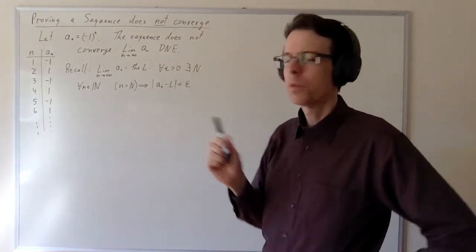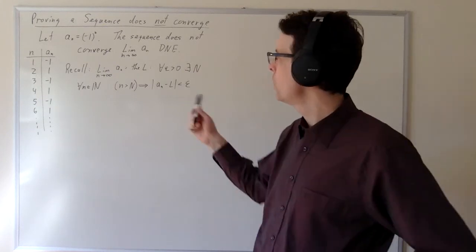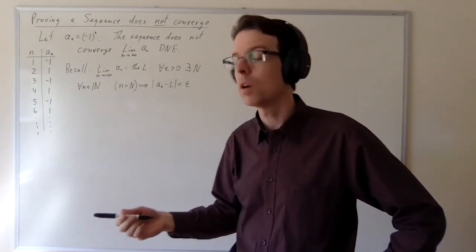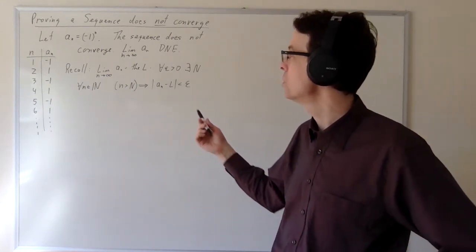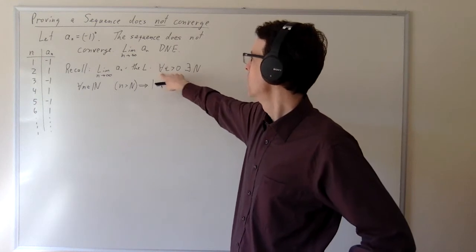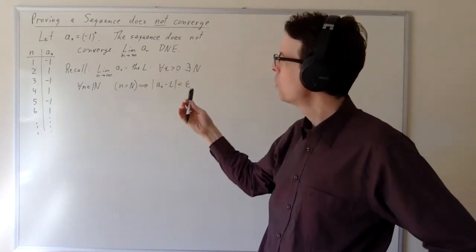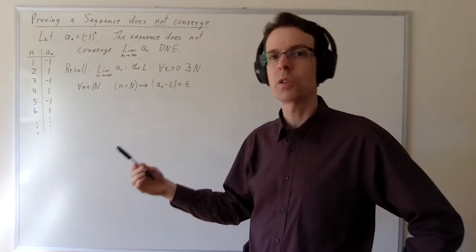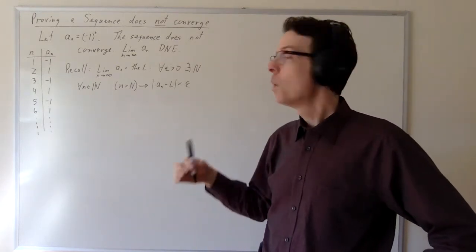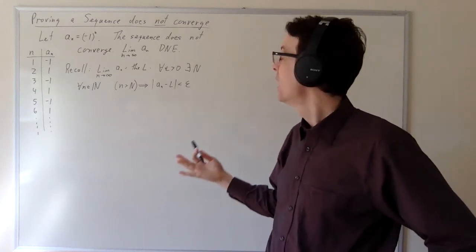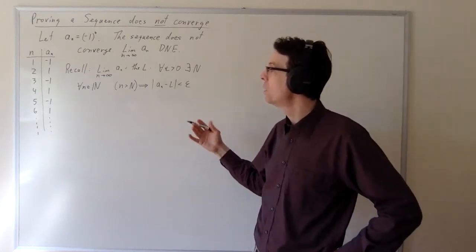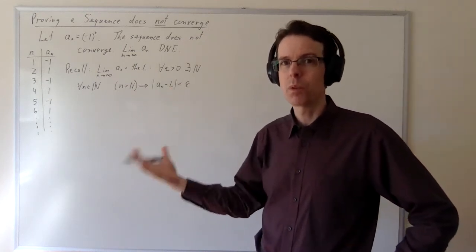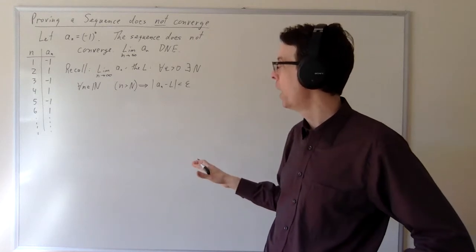Well, the first challenge is when we're trying to prove that a sequence converges, we're usually trying to show that it converges to something in particular, and we have an L in mind to which it converges. And then we go on and say, okay, let epsilon be positive. But here, we're trying to show that it doesn't converge. We're not trying to show that it doesn't converge to 0, that it doesn't converge to 1/2, that it doesn't converge to 2. We're trying to show that it doesn't converge to anything. And if we're trying to show that, then we need to prove generically that it doesn't converge to any conceivable value L.